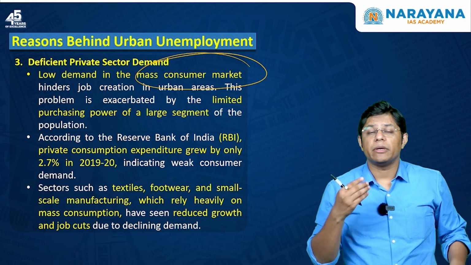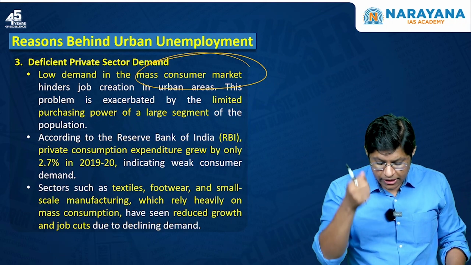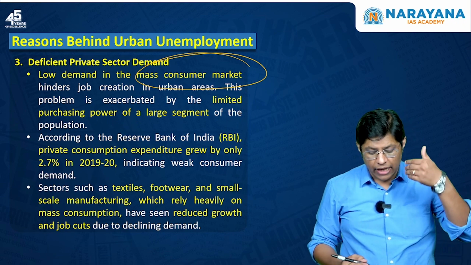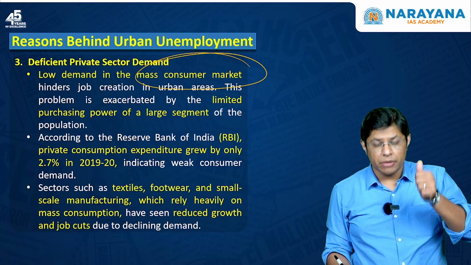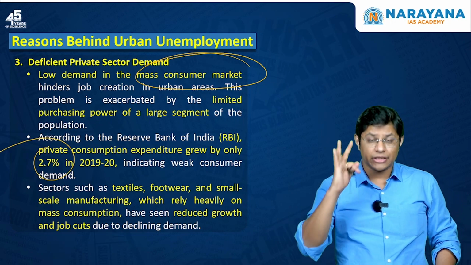Why? Because people do not have money to purchase goods. The purchasing power capacity is decreasing. So here, as per the RBI, private consumption expenditure grew by only 2.7%. This is the third problem.